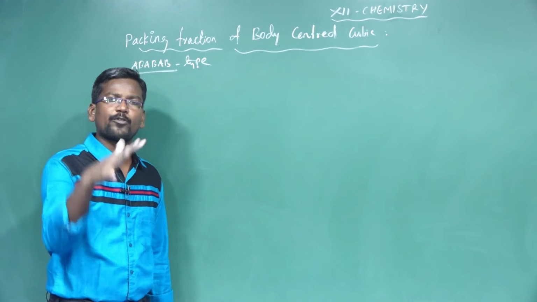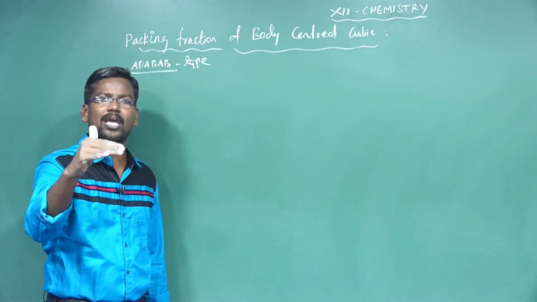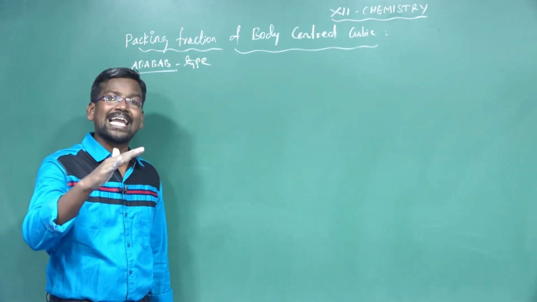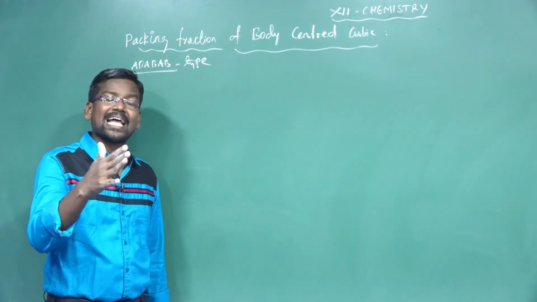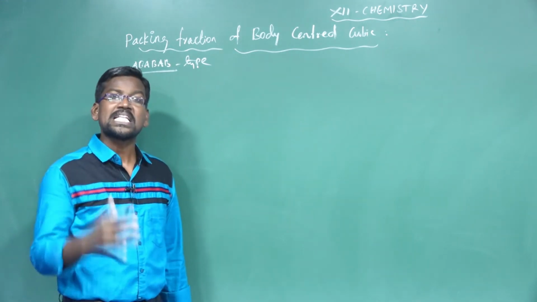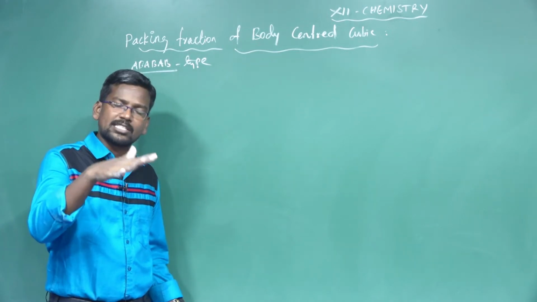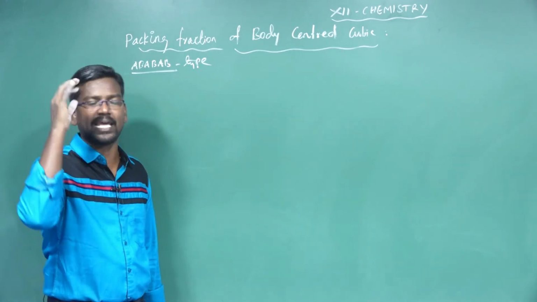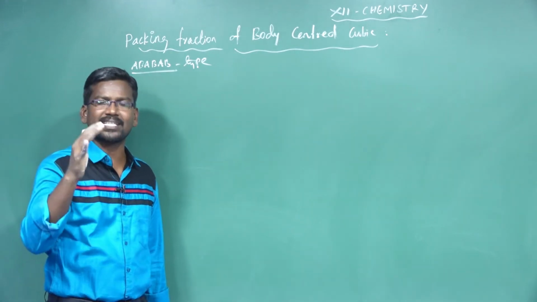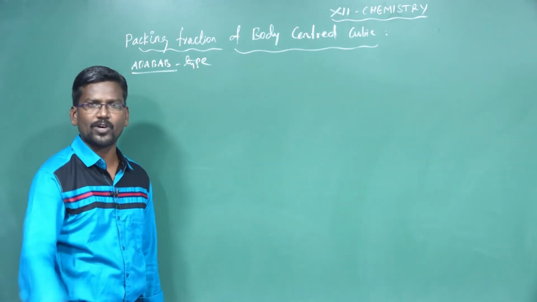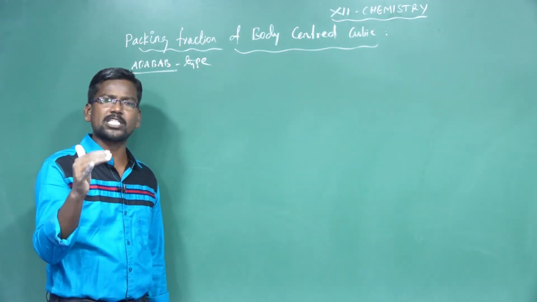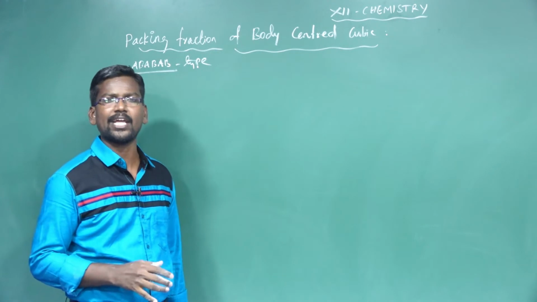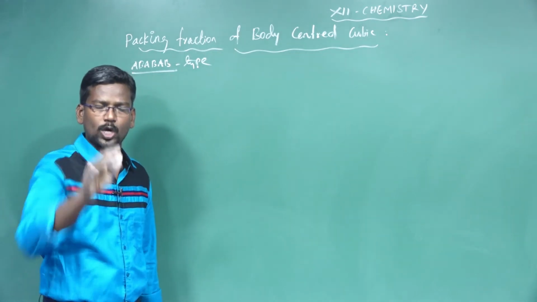4 spheres in the lower layer, 4 spheres in the upper layer, in an arrangement of AB type. In this arrangement, the spheres of one layer are arranged in one way, the second layer is arranged in the depressions of the first layer, the third layer is arranged similar to the first layer, and the fourth layer similar to the second layer. This is otherwise called the AB type of arrangement. The body-centered cubic has coordination number 8: 4 spheres in the upper layer, 4 spheres in the lower layer.